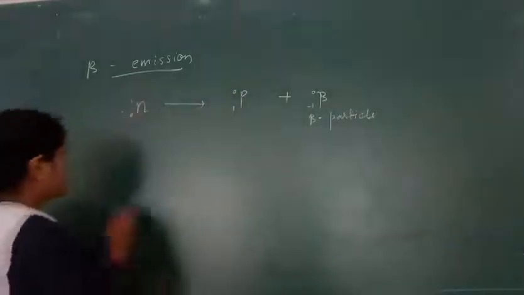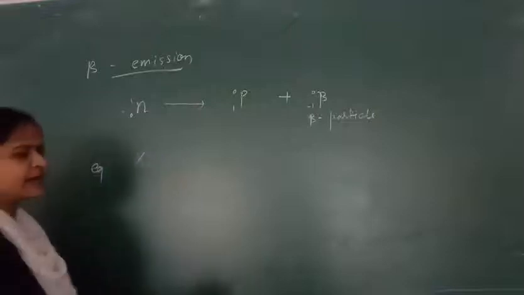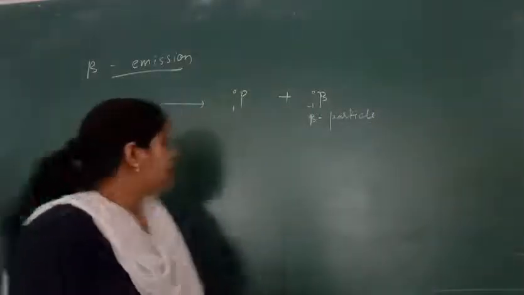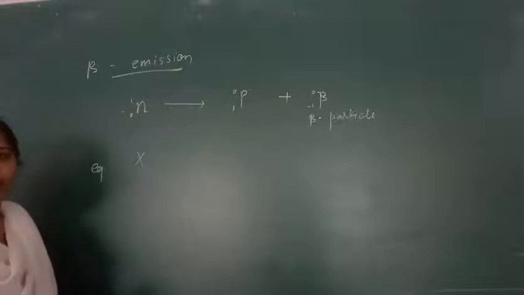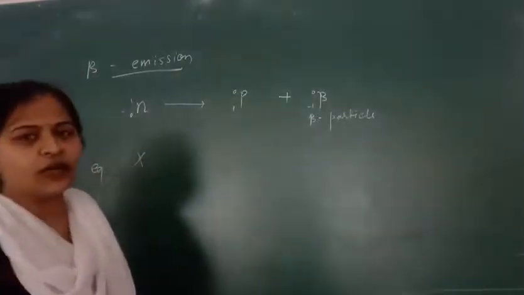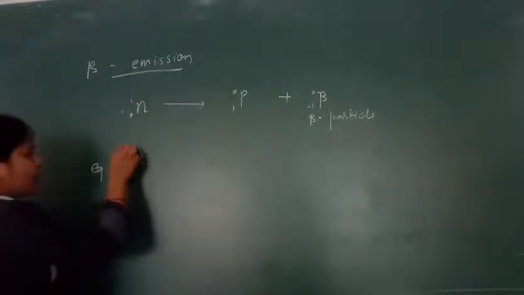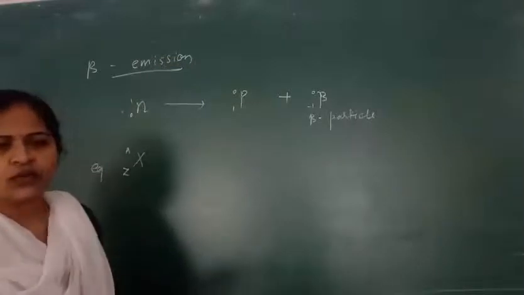I'll take one example. Suppose X is a parent nucleus having atomic number Z and atomic mass A, with protons plus neutrons inside the nucleus.